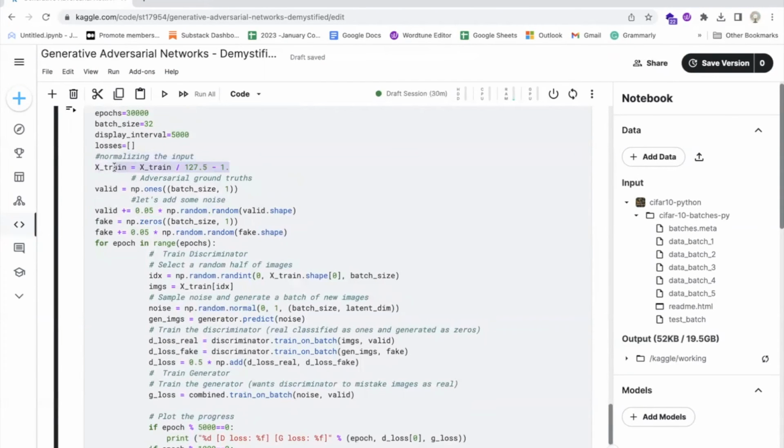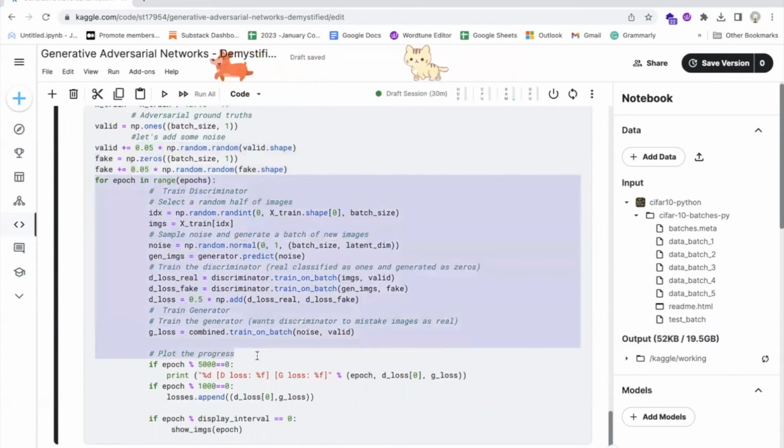Next, two NumPy arrays, valid and fake, are created with shape batch_size, 1. These arrays are used as the ground truth labels for the discriminator model during training. The valid array contains all ones, while the fake array contains all zeros. The training process then begins with a loop that iterates over the specified number of epochs.